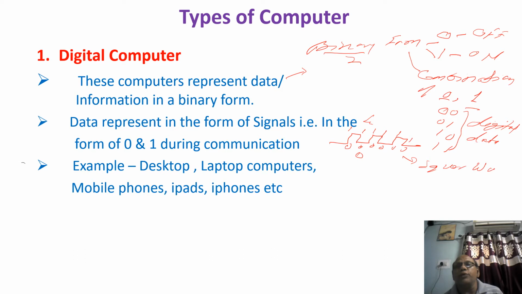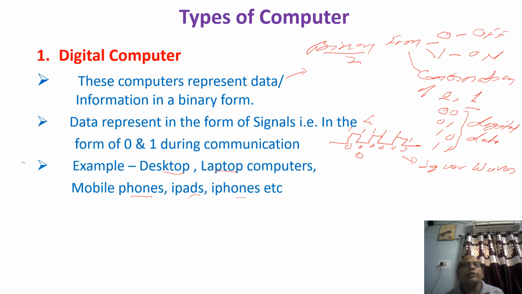Square waves. It is also called a digital wave, or a square wave. These things happen in devices such as desktops and computers. A laptop is also nothing but another form of these computers. Mobile phones also use these things, and so do the iPad and iPhone.